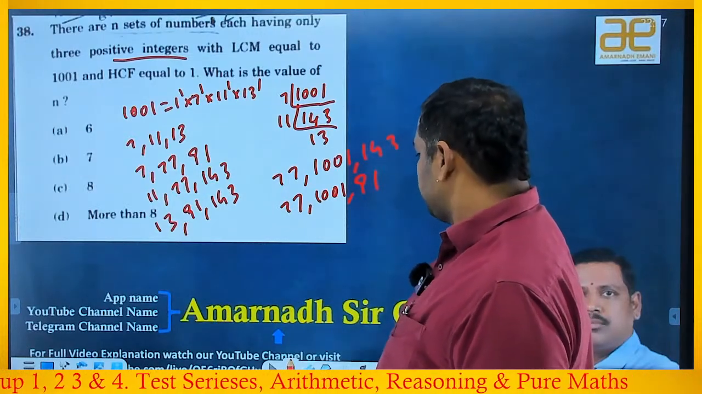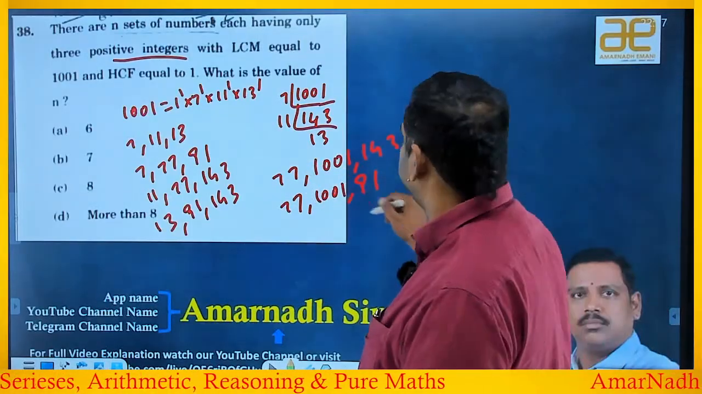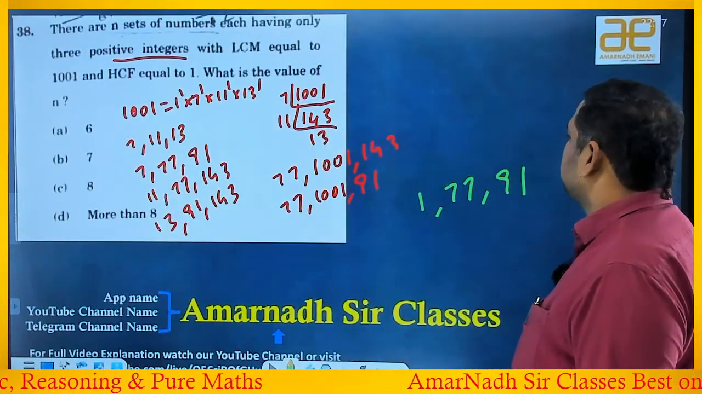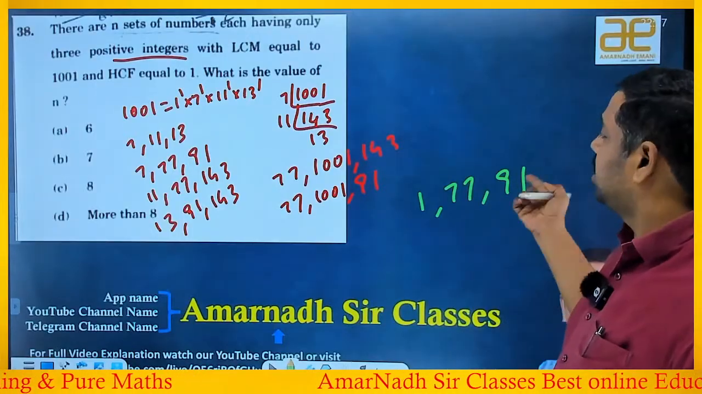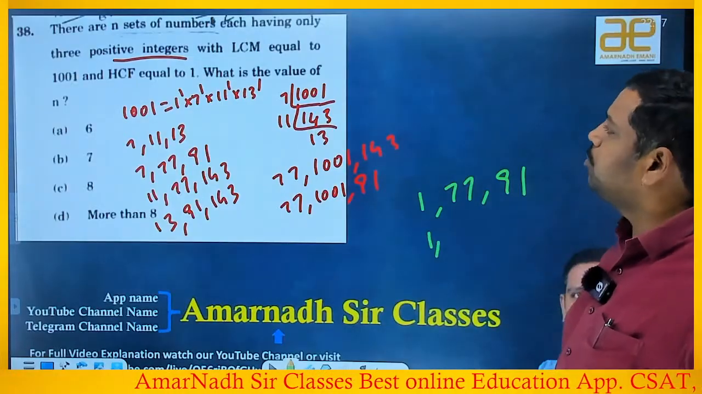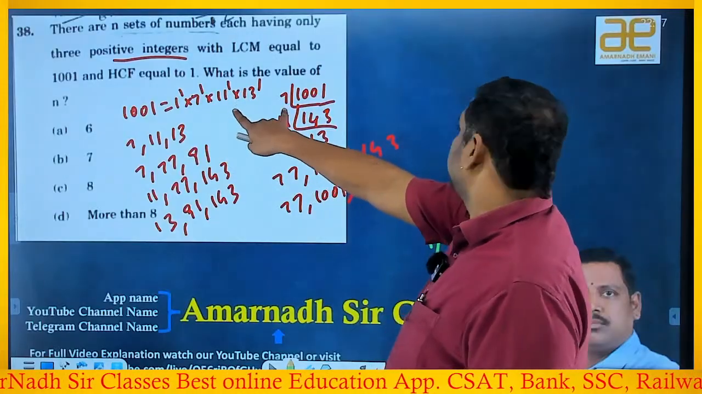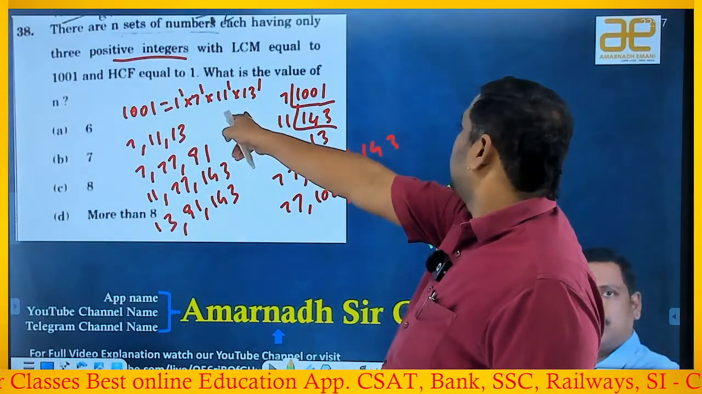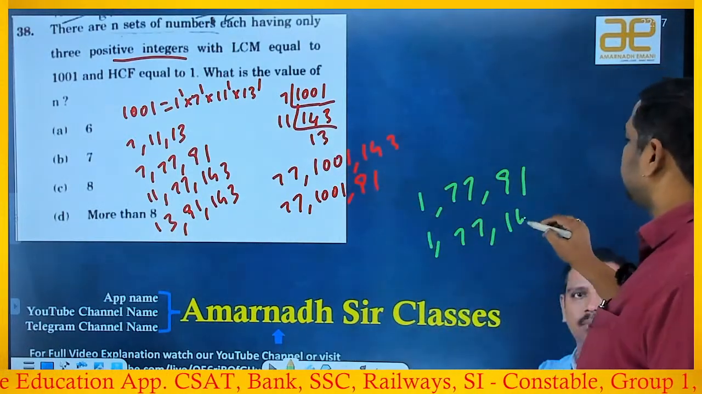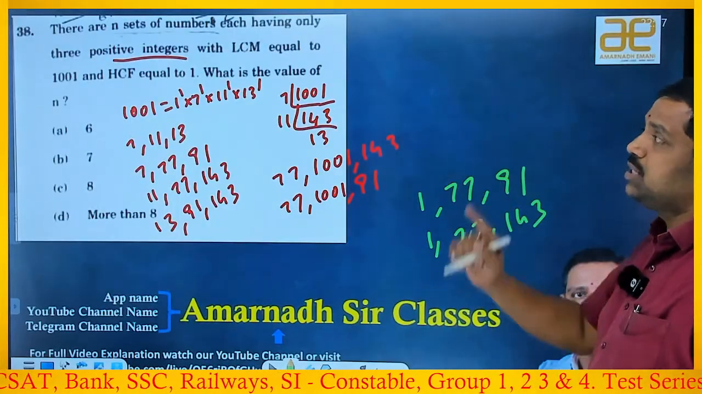Good. I'm going with some other combinations. 1 is one number I'm taking. 7 into 11 is 77. 7 into 13 is 91. Okay, 7, 11 and 13. Yes, its LCM will also be the same, right? 1 is one possibility. Now you take 7 into 11 and 7 into 13. 11 into 7 is 77, 11 into 13 is 143. Yes, you will get the HCF as 1 and LCM as 1001.